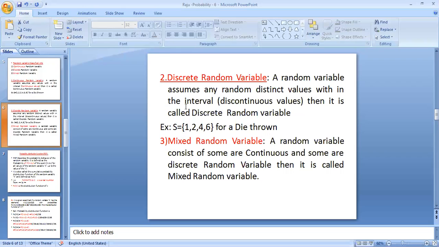So discontinuous values are defined here, not all the outcomes, which means it is a discrete random variable. Next is the mixed random variable. A random variable consisting of some continuous parts and some discrete parts is named a mixed random variable.